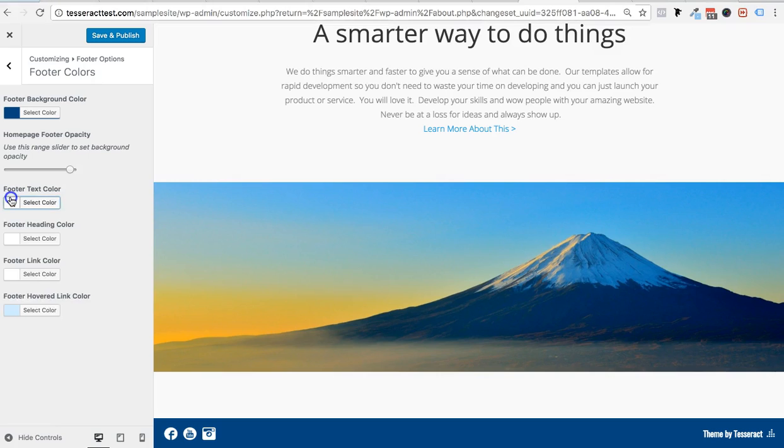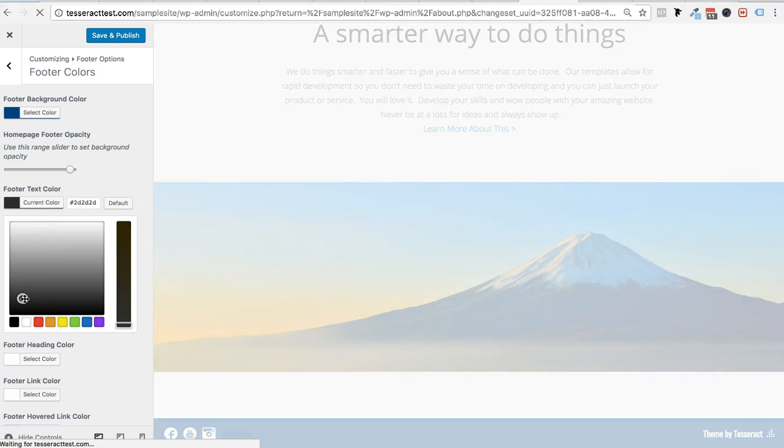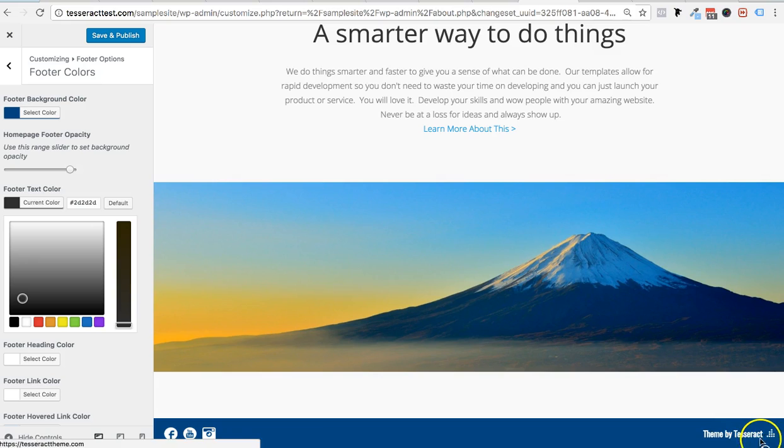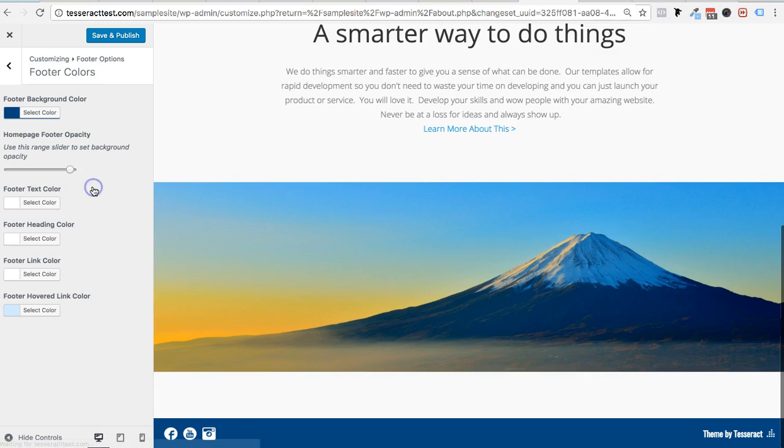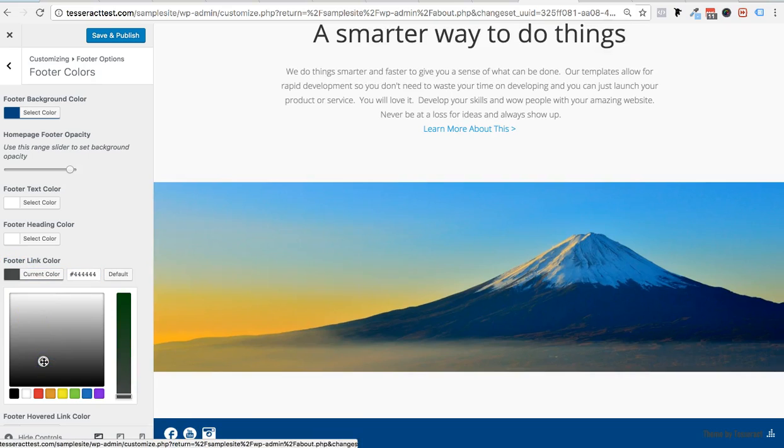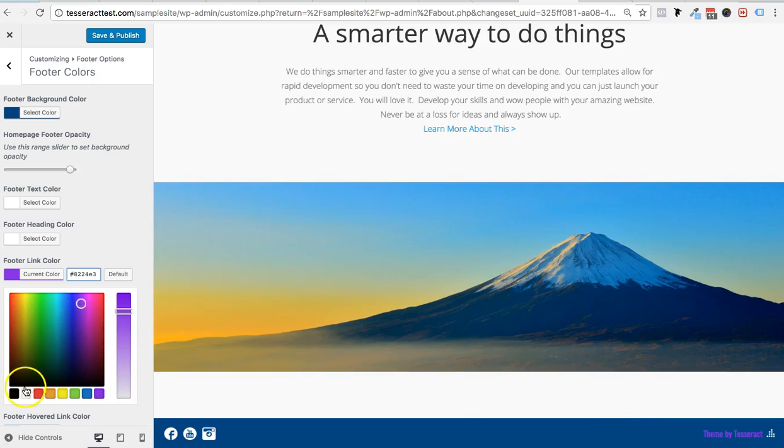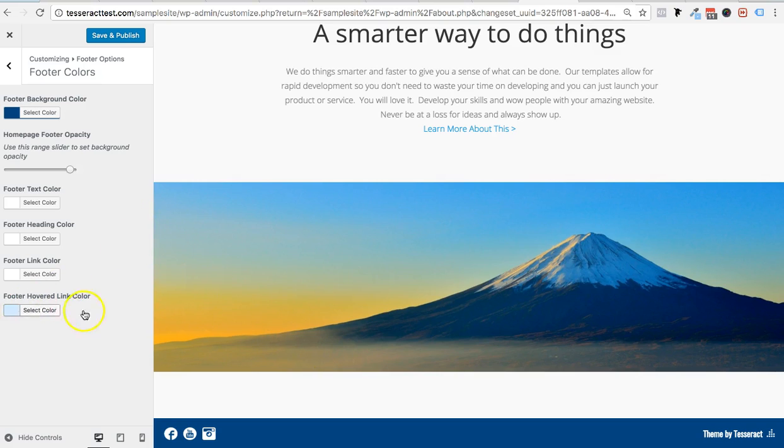Footer text, you could change that to whatever you want, and that's any text that shows up. These are links, so if this wasn't a link and it was text, that would change as well. Footer heading color, if you have a heading color, and of course your link colors as well. So if you want to see how that turns black, if you want it purple, I really like white on this better. So there you go. And then your hover color, notice when I hover over it, it turns blue. If you wanted to turn any other color, you could change that there. Okay, so I think you get that.